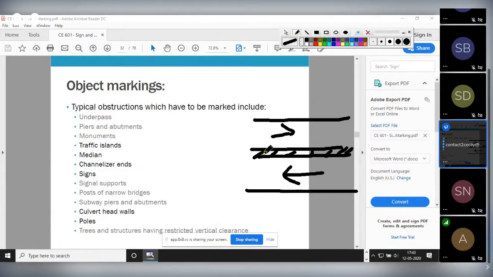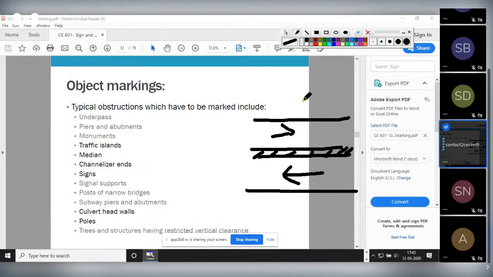So in between, some gap is provided. Here there will be plants and all these things. I think on the national highway you have already seen this type of gap in between two carriageways, right? So there also we should mark the medians. So that comes under the object marking.